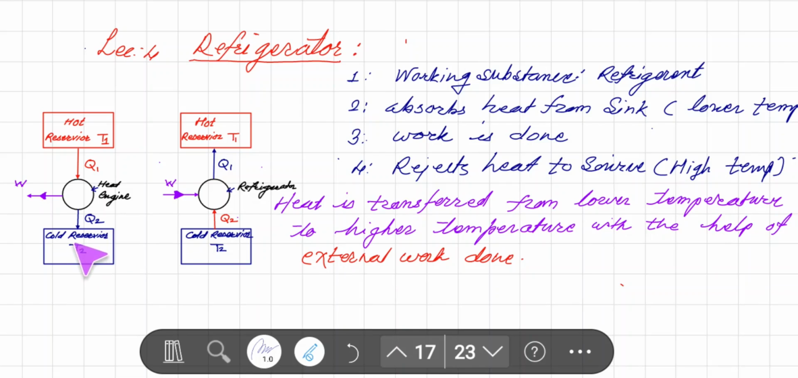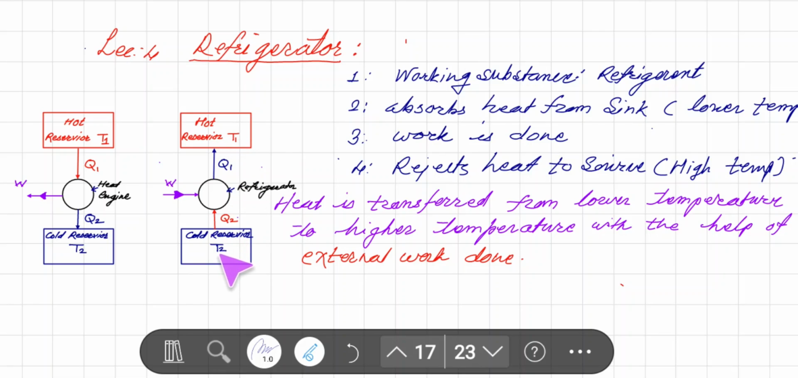Now here we know that heat is transferred from hot reservoir to cold reservoir, but when we talk about refrigerator, here heat is transferred from lower temperature to higher temperature with the help of external work done. Now in this case, the cold reservoir is at lower temperature T2, and here it is a hot reservoir which is at higher temperature T1.